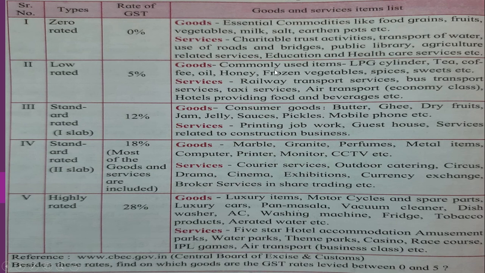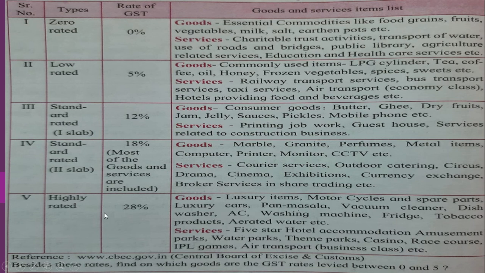Okay, then the things which are at 5% are transport, railway transport, air transport of economy class, but business class would come under luxury. So this is the list. It is definitely given in your textbook. You can go through it.